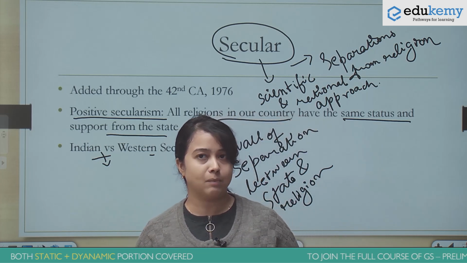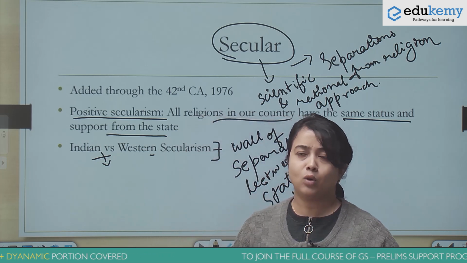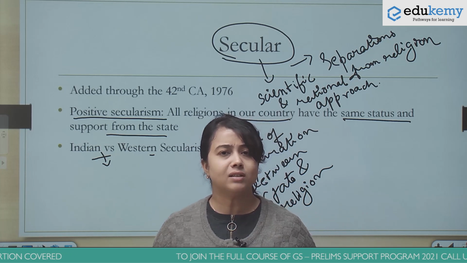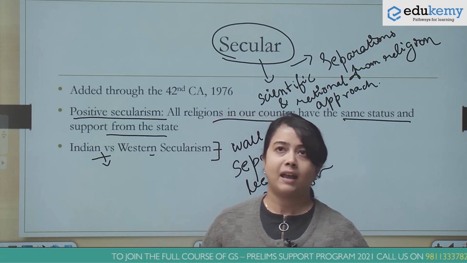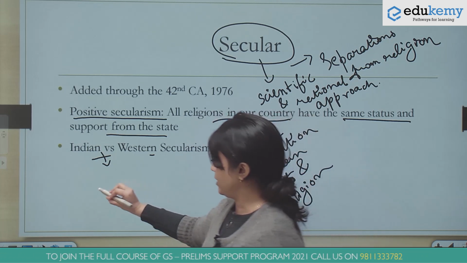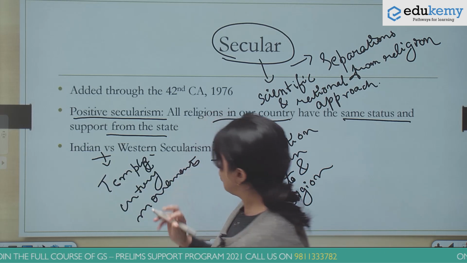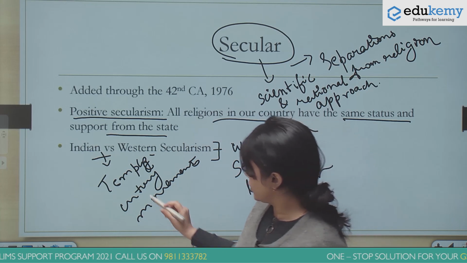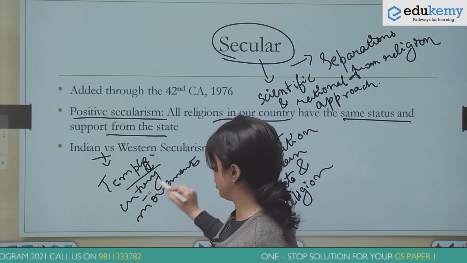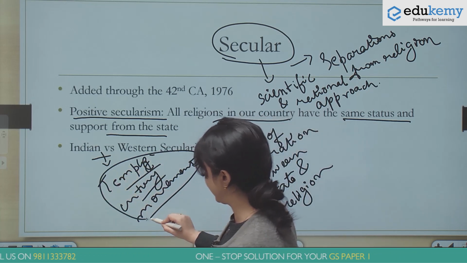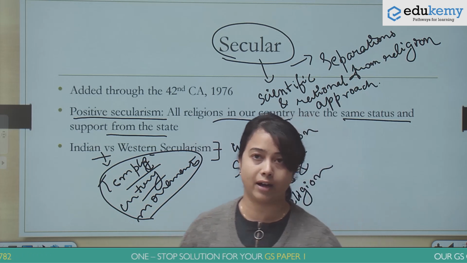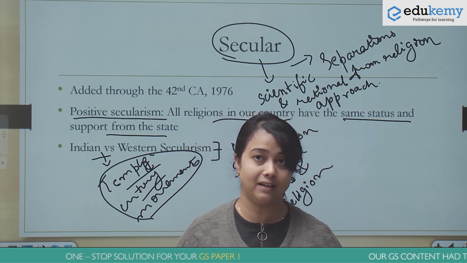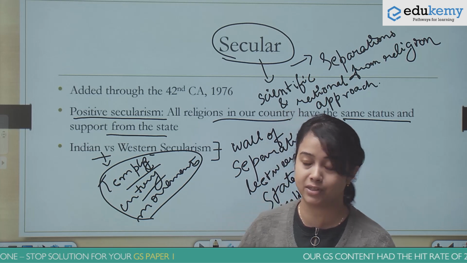To give you an example, up till the 1930s and even till the 1940s, temple entry movements were common in India. And you must have come across various satyagrahas that also happened around the temple entry movement, which was basically for allowing people of lower caste entry into the various Hindu temples.